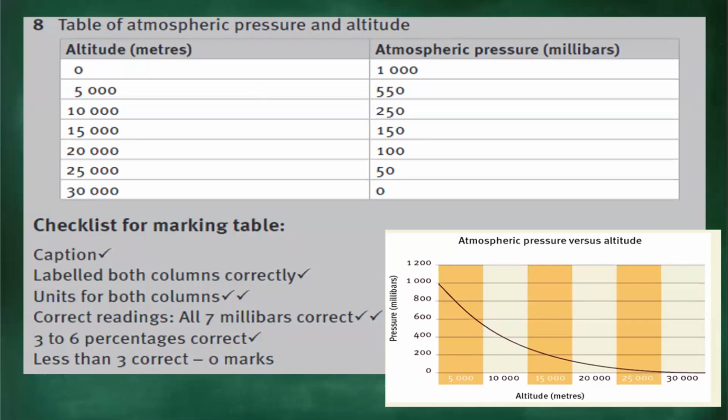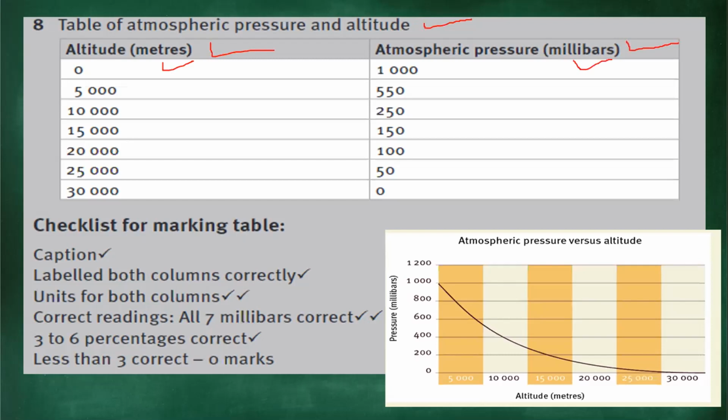Your table, remember we are looking at the information here. The independent variable, which is the altitude, is the one you write over here, and the dependent one, the atmospheric pressure, you write there. You get a mark firstly for the caption, which is table of atmospheric pressure and altitude. Then you get a mark for labeling the columns correctly. On the left side column is altitude in meters, and on the other one it's atmospheric pressure in millibars. You also get a mark for the units for both columns: a mark for indicating the meters, and a mark for indicating the millibars.